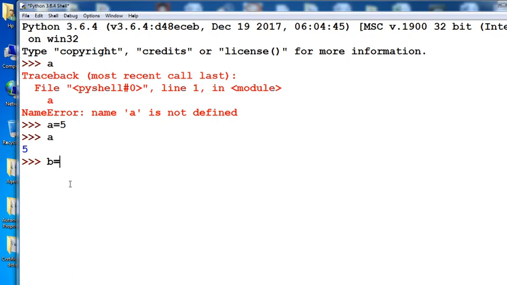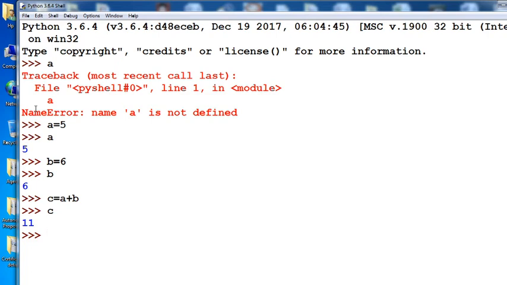Again, same example, B equal to 6. You print B here, and it displays 6. Suppose you want the addition of these two numbers, it is C equal to A plus B. Simply here you mention C, and automatically the addition is displayed as 11. Now how simple is Python? Addition of two numbers. What did you do here? Only simply take two variables, assign values to the two variables, and the third variable stores the value 11. That means no need for any coding, no need to put any library files in. That is very simple in Python.